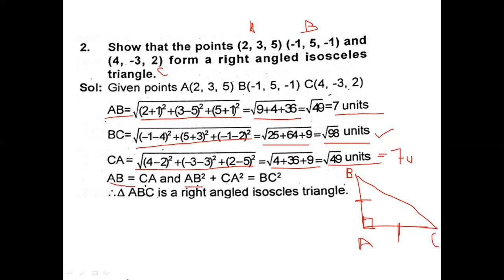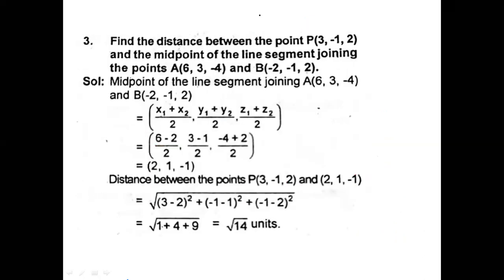Now, it is isosceles, but we have to find whether it is a right angle or not. So how will we find that? We can use the Pythagoras theorem. AB square plus AC square should be equal to BC square. That is your Pythagoras theorem. If it satisfies the Pythagoras theorem, then it is a right angle, and because AB is equal to CA, therefore it's an isosceles triangle. Understood?